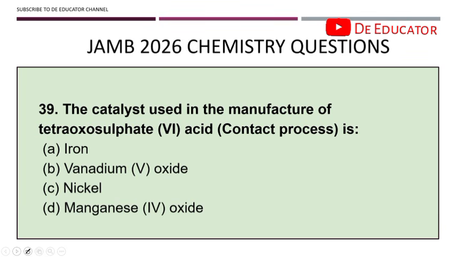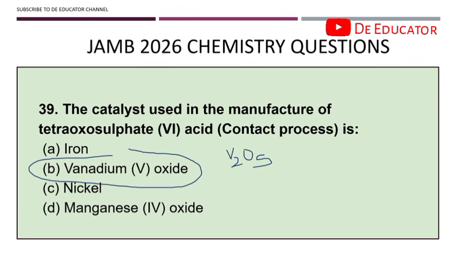Okay? 39. The catalyst used in the manufacture of tetraoxosulfate 6 acid, which is the contact process, is vanadium 5 oxide. Alright, so vanadium 5 oxide, V2O5, is a catalyst used in the contact process. You should also know the Haber process, the contact process and the Haber process, everything about them. Which one is exo, which one is endo, the catalyst, the process, all those things you should know.